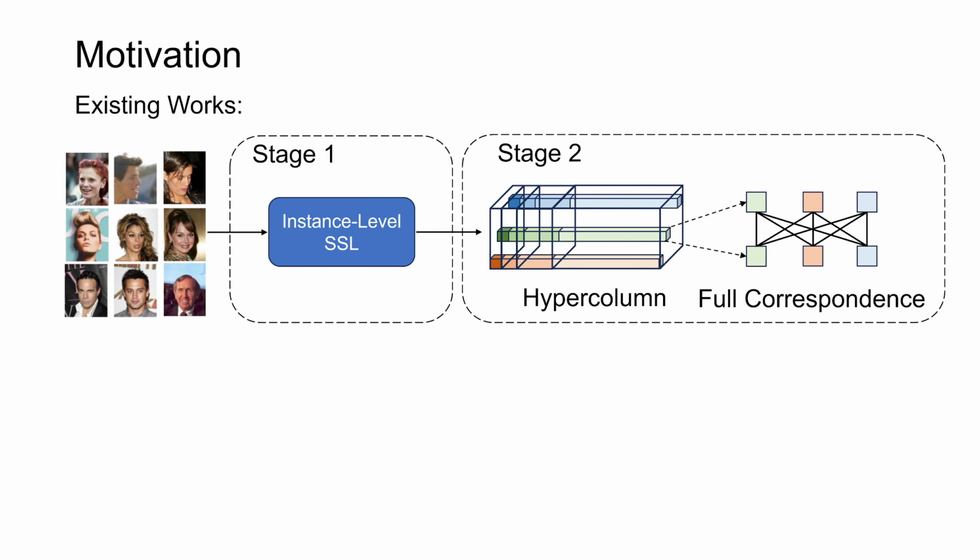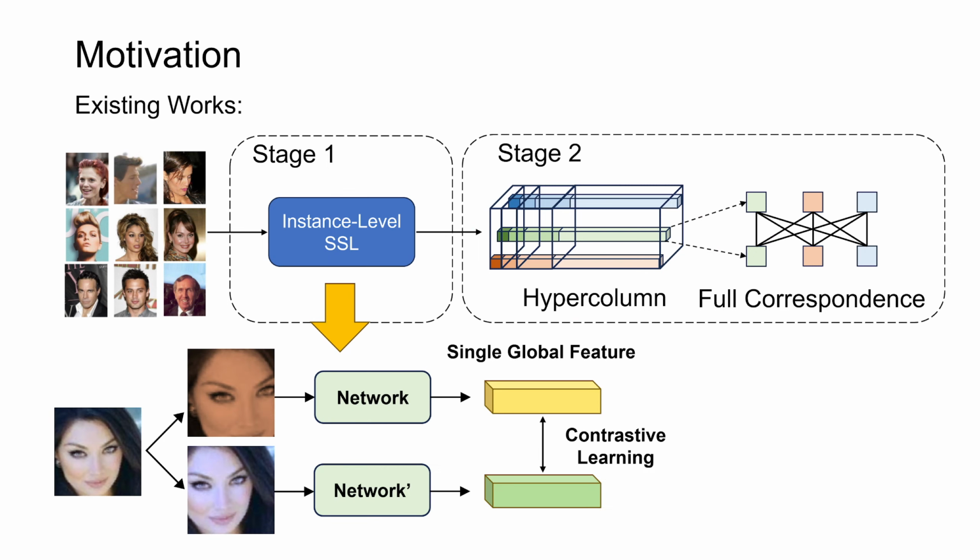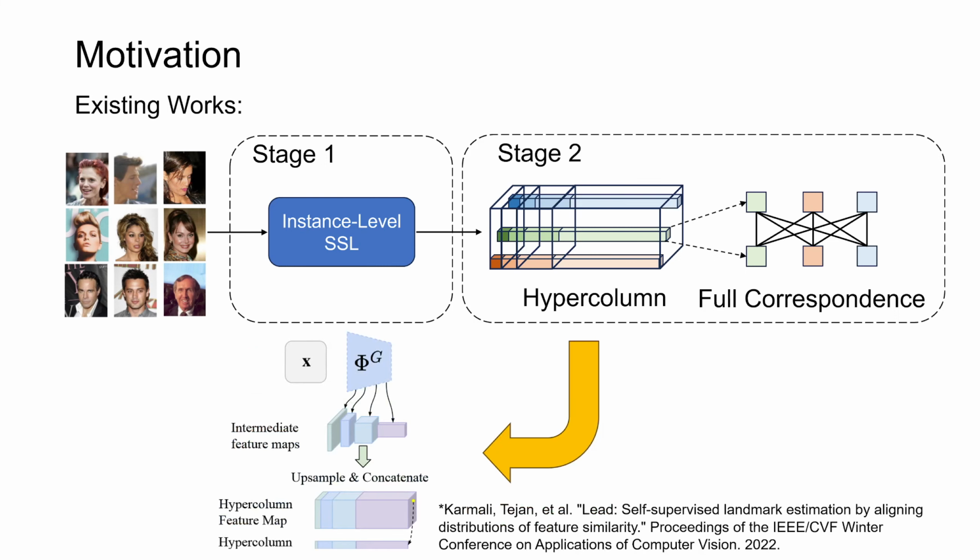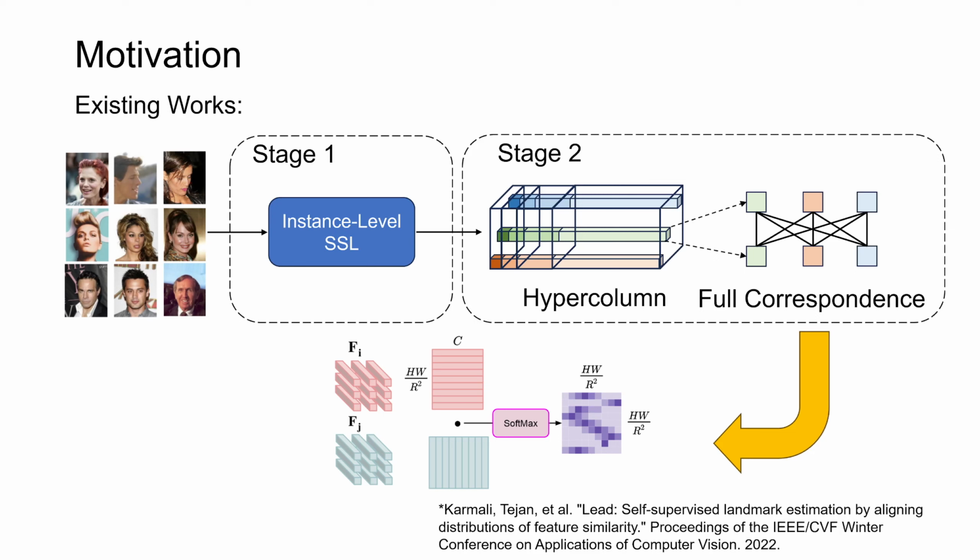Existing self-supervised facial landmark estimation methods always follow a two-stage paradigm. In the first stage, they use some existing instance-level self-supervised methods to pre-train a backbone network, which only optimizes a single global feature for each image. Then in the second stage, they extract hypercolumns from the stage 1 backbone by stacking the intermediate feature maps from different depths. Lastly, they optimize the correspondence between every local feature.